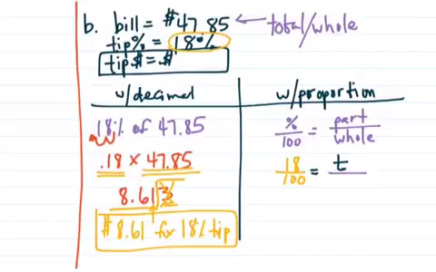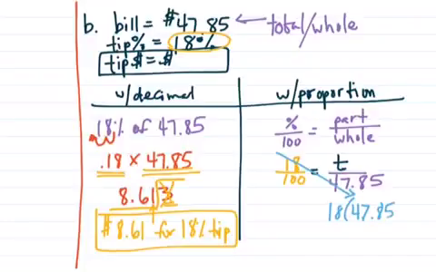So that is 47.85. And what I need to do next is multiply these two numbers together. So I would have 18 times 47.85. And then on the other diagonal, I would have 100t.